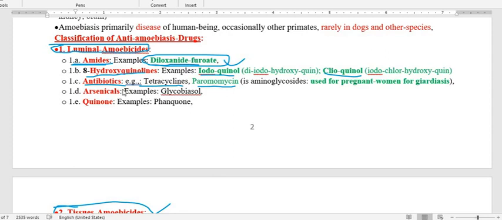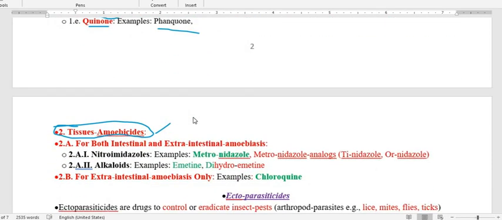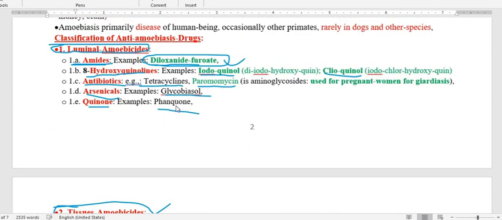The two main groups left are the arsenicals and quinones. Both drugs are not very much in use. Under the arsenicals, the example is glycobiarsol, and under the quinones, the example is phanquinone. So this is all about the anti-amebiasis drugs, particularly the luminal ones.